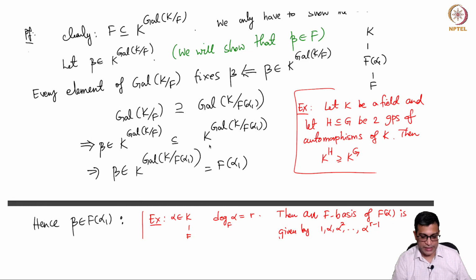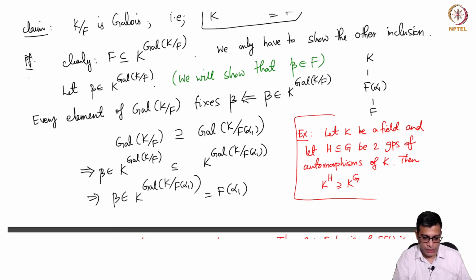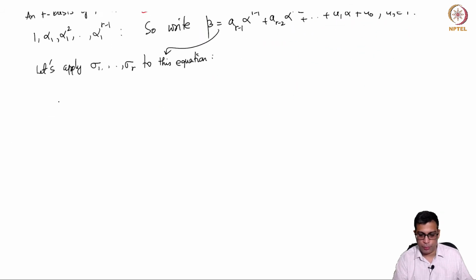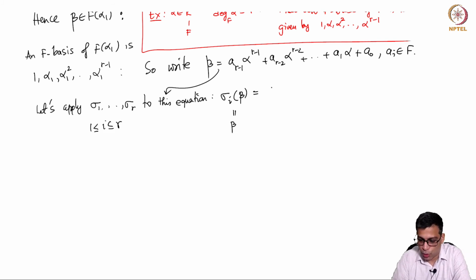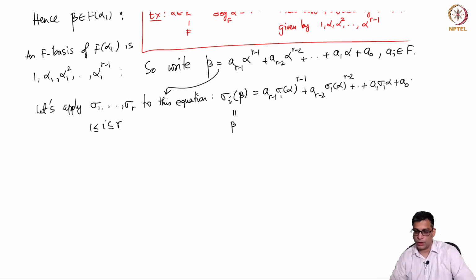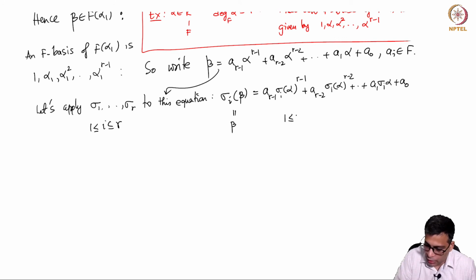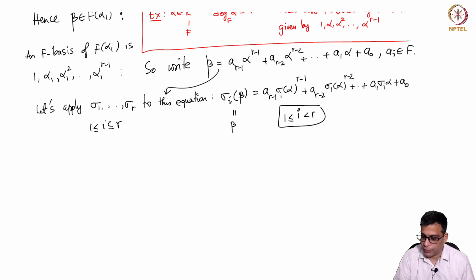Because beta is fixed by the Galois group by hypothesis, and the sigma i's are in the Galois group, beta will be fixed by sigma. So, this is beta. I am going to take 1 less than or equal to i less than or equal to r. Because the a_i's are also in F, sigma is going to fix those also. So, I am going to simply write this as a_{r-1} sigma_i(alpha)^{r-1} plus a_{r-2} sigma_i(alpha)^{r-2} plus dot dot dot plus a_1 sigma_i(alpha) plus a_0, because sigma_i fixes them. Okay. So, this is what we have. So, we have in fact r equations. For every i from 1 to r, we have these equations.